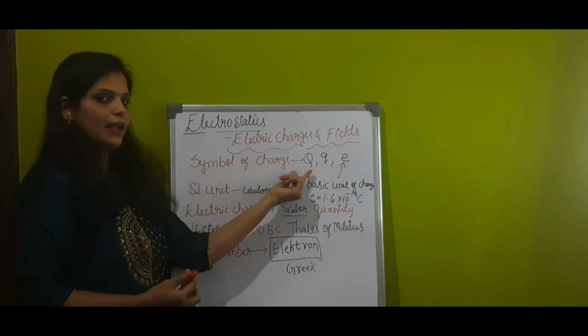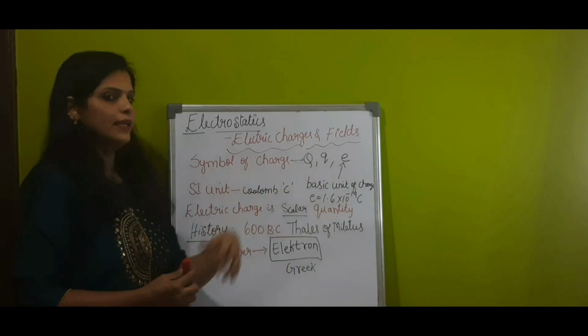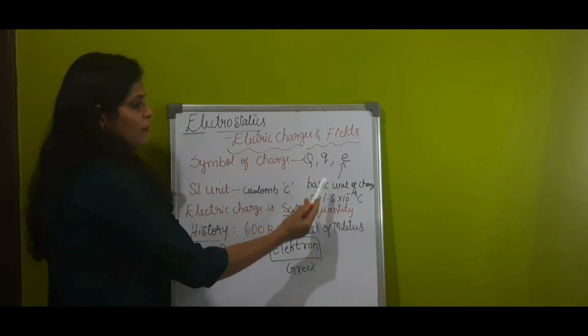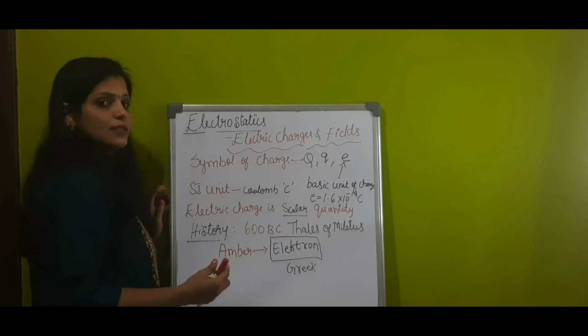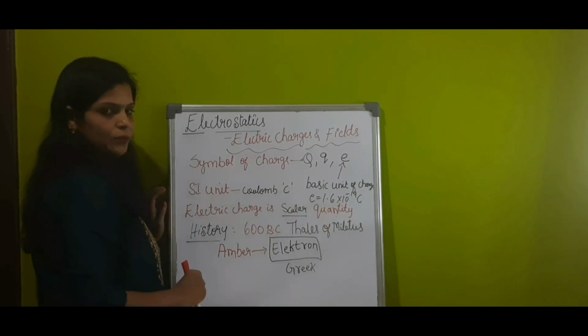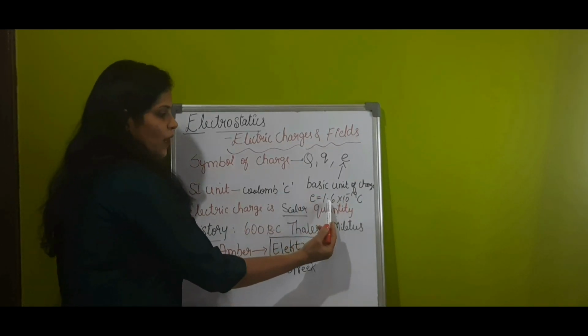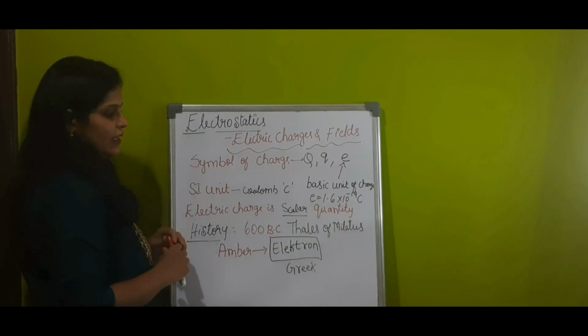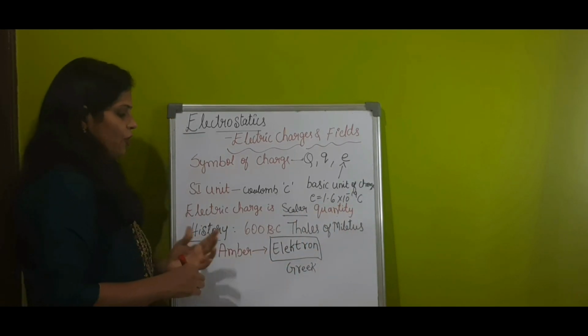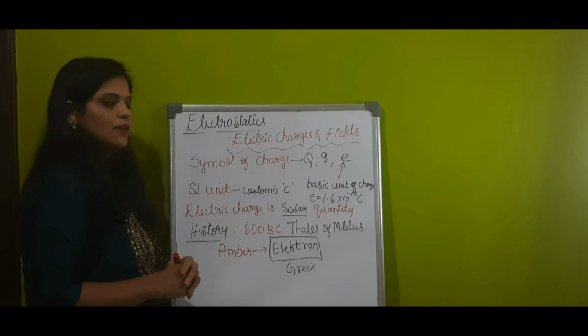The symbol of charge is capital Q, small q or e, where e is the basic unit of charge, that is the charge on an electron or proton, and its value is equal to 1.6 times 10 to the power minus 19 coulomb. If you look at the history of electrostatics,